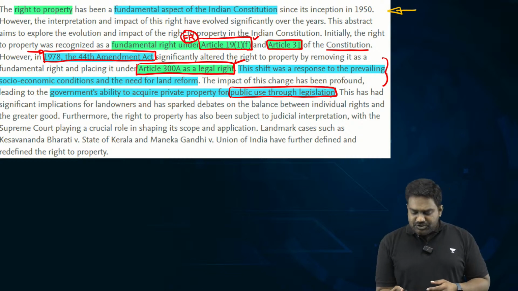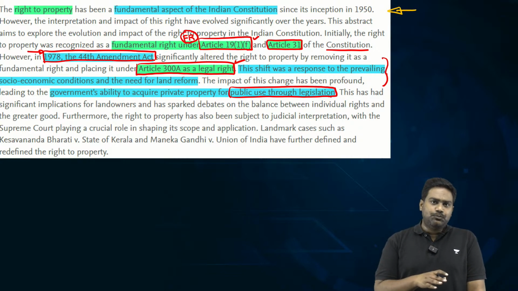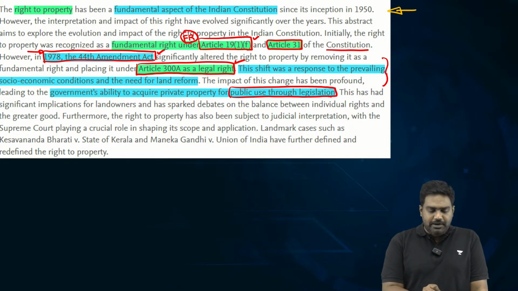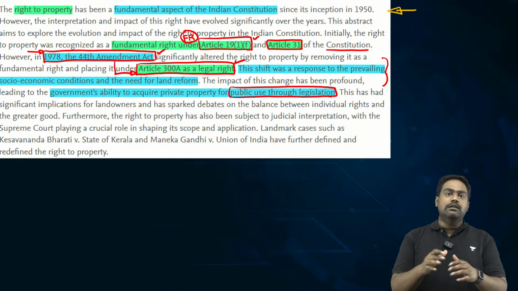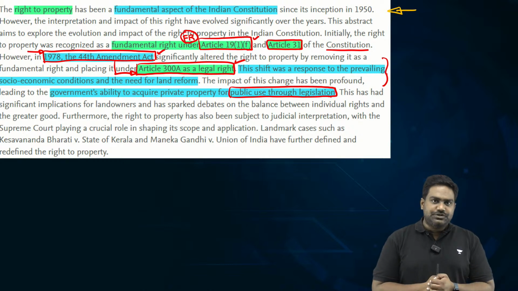So to facilitate the distribution of land, which was a vital resource in an agrarian economy, right to property was nullified as a fundamental right through this constitutional amendment, and it was shifted to Article 300A as a legal right. But over the years, there have been many petitions with regard to right to property.